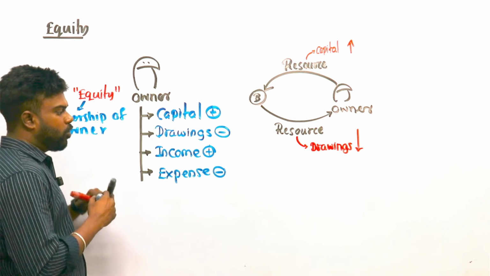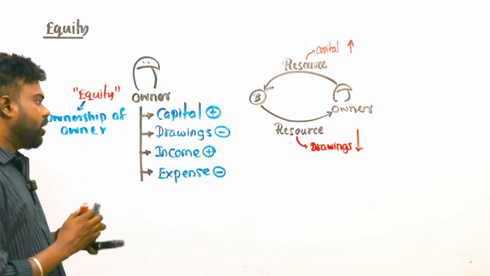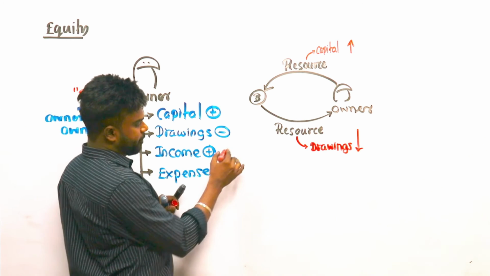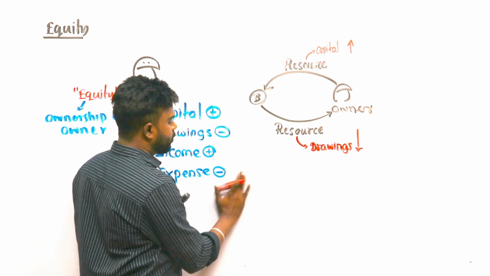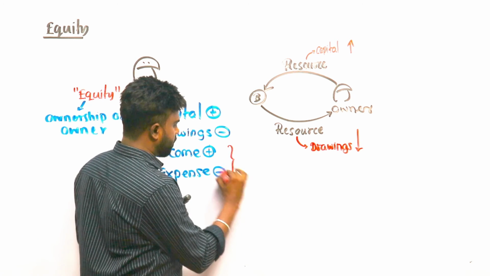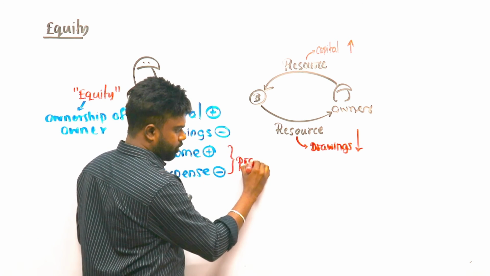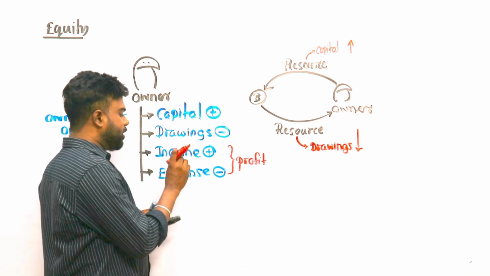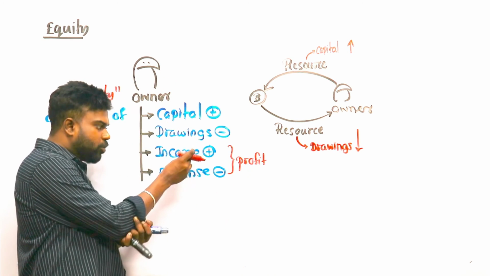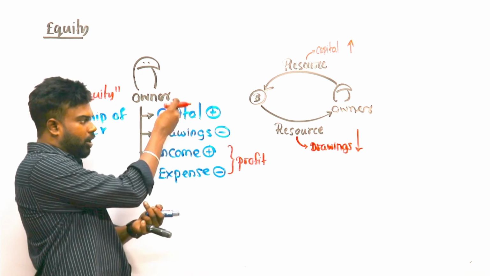So normally, how do we calculate profit here? Profit is calculated by using income and expenses. Therefore, to calculate profit you have to consider only income and expense out of these 4.